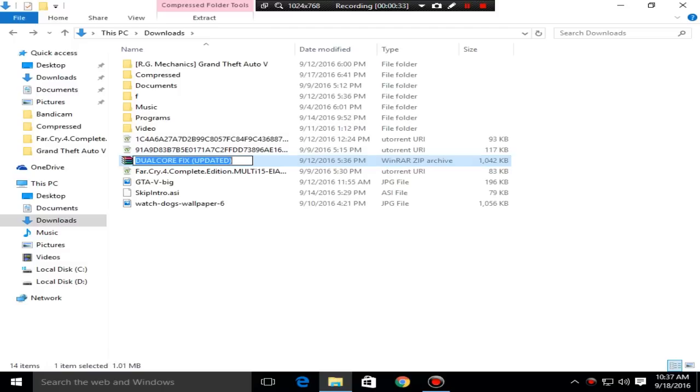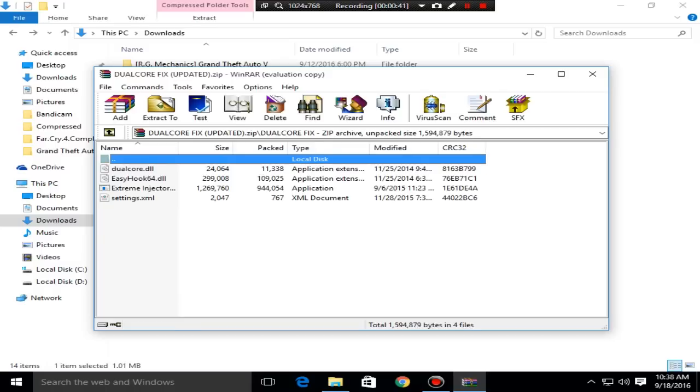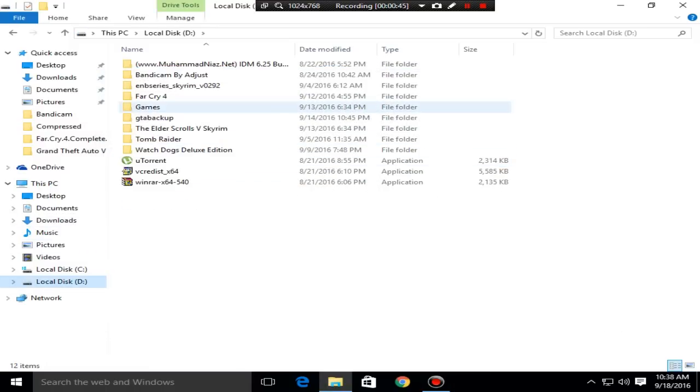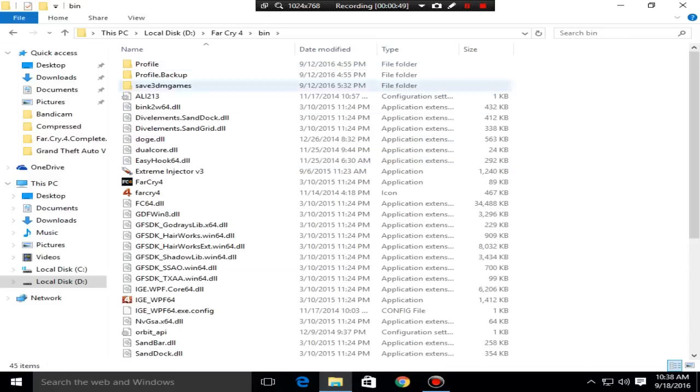So what you have to do is download it, and once the download is complete, extract these files into your game directory. I have already done that, so I will not do it again. You can see you have to paste them here, and before opening the game you have to open this Extreme Injector,